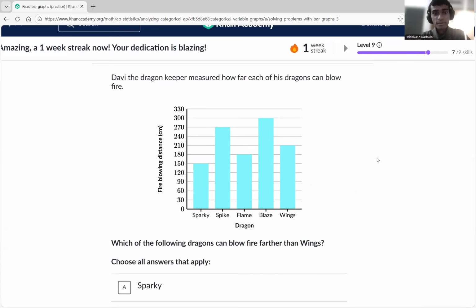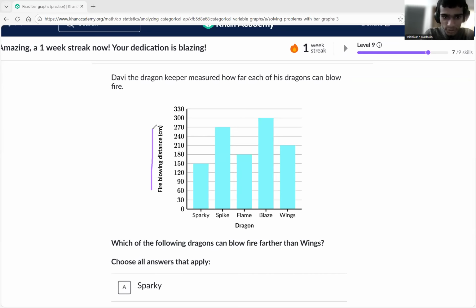Let's first of all determine the height, the fire blowing distance. A bar graph is also written like this, where you have the dragons here and the numerical values on the y-axis. The x-axis is basically dragons. You could have it either way. We can determine the fire blowing distance in centimeters or meters, either way, but here it is centimeters. A big dragon would be meters, here it's a smaller one, so it's centimeters.